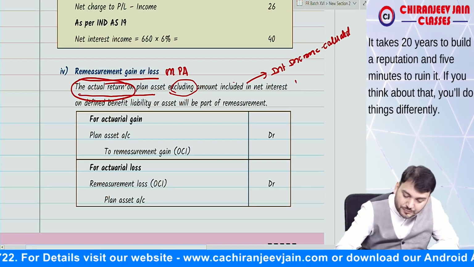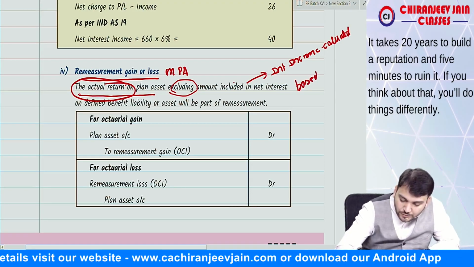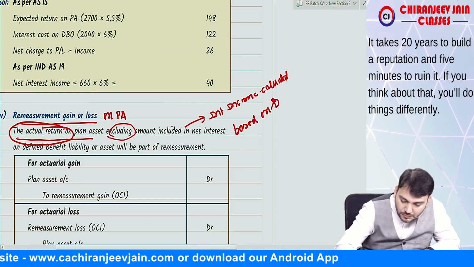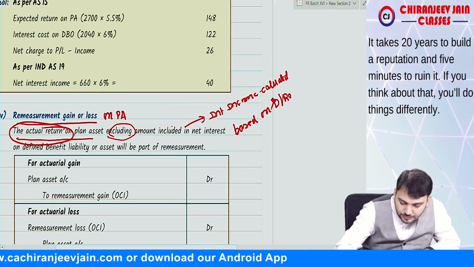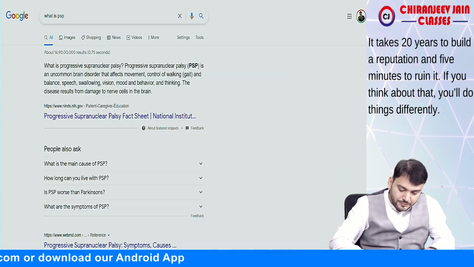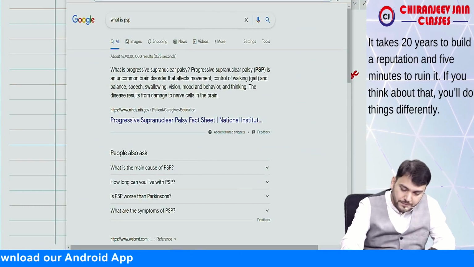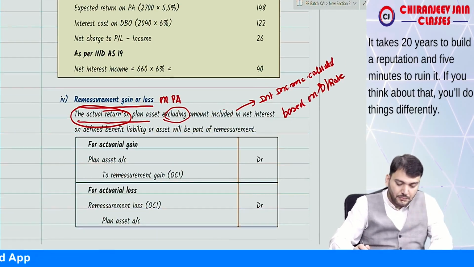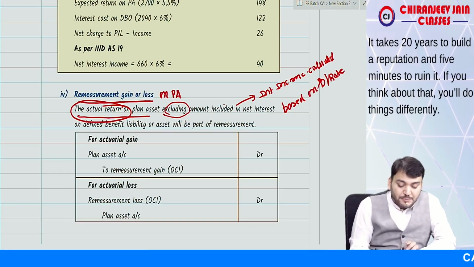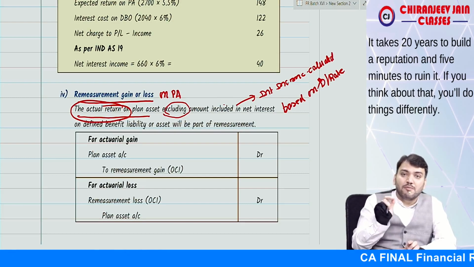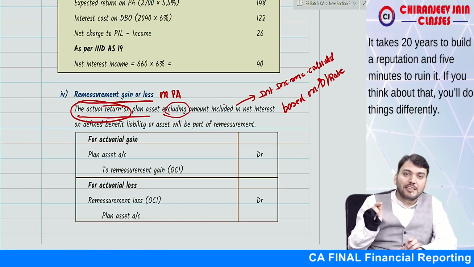Are you getting what I am saying? Understood this point? So any difference between actual return and interest income already calculated based on discount rate will be remeasurement gain or loss, which will be transferred to OCI.